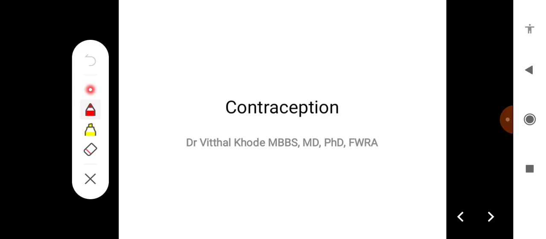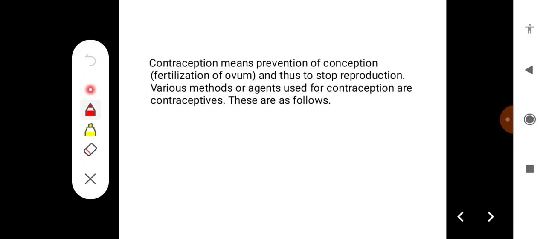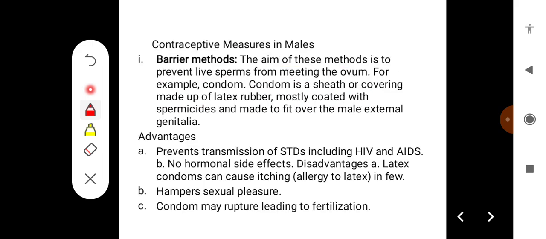Hello everyone. In this class, we'll try to learn about different methods of contraception. Contraception means prevention of conception, that is, prevention of fertilization of ovum, and thus to stop reproduction. Various methods or agents used for contraception are called contraceptives, and these are as follows.